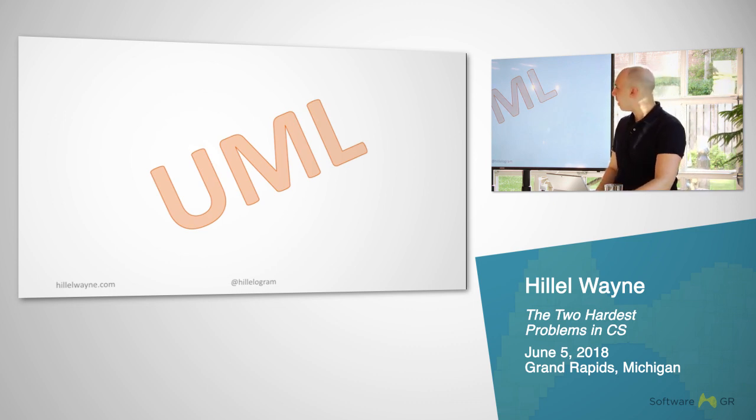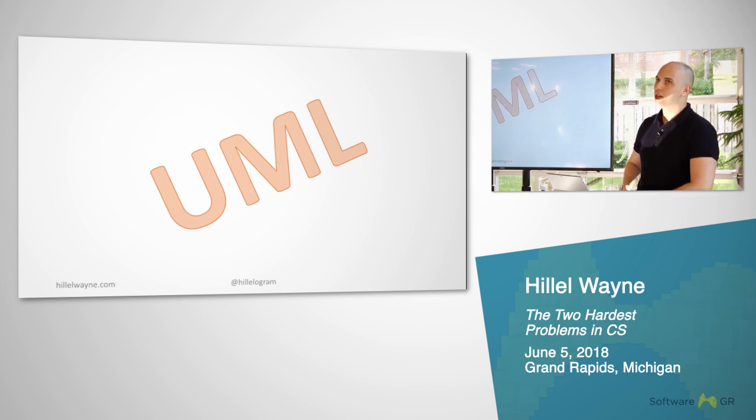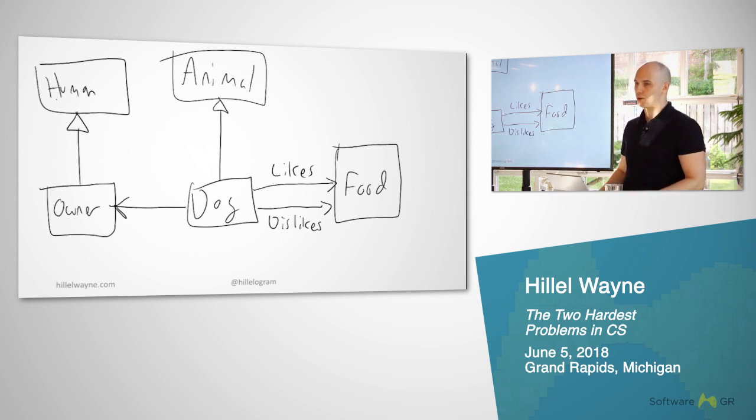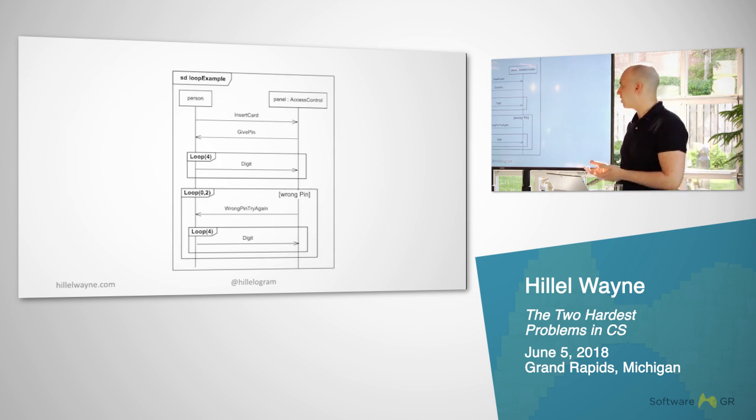OK, UML came out in 1997, unified modeling language. It was essentially an attempt to create a single universal set of formalized system-level specifications. You may see some stuff on the whiteboard that looks like this, but UML actually has about 14 different possible diagrams. This is called an interaction diagram.